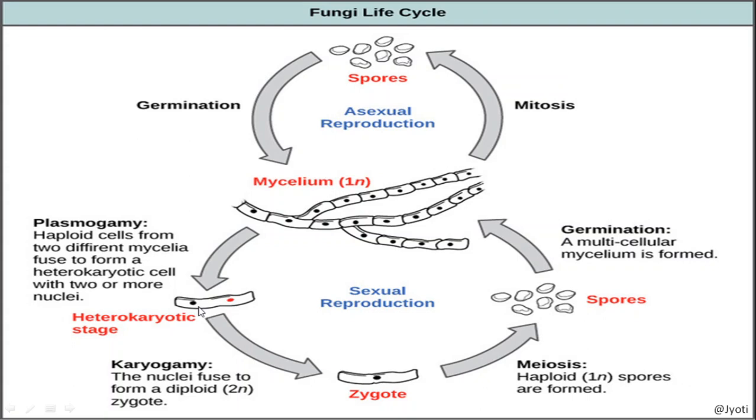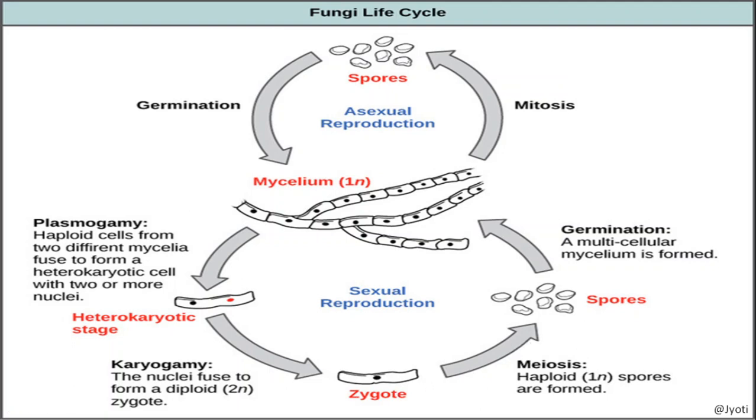So now what happens after plasmogamy? The karyogamy or fusion of the two nuclei takes place, and ultimately a single cell is produced with one nucleus, and that nucleus is diploid, because here two haploid nuclei are fused. So it is a diploid nucleus, and the structure is zygote. Now this zygote undergoes meiosis.